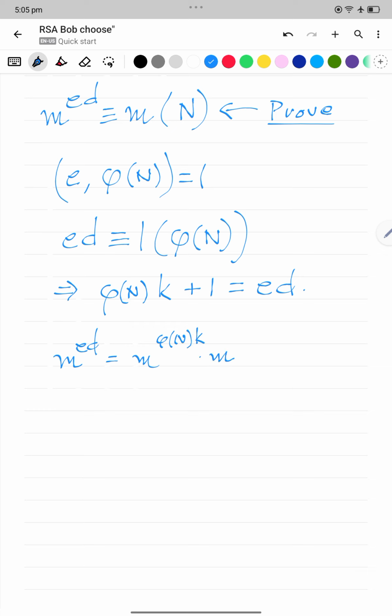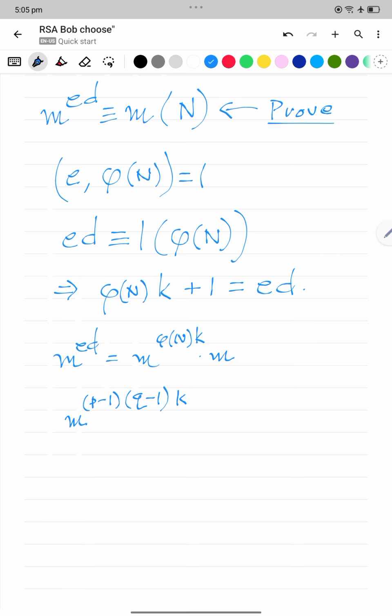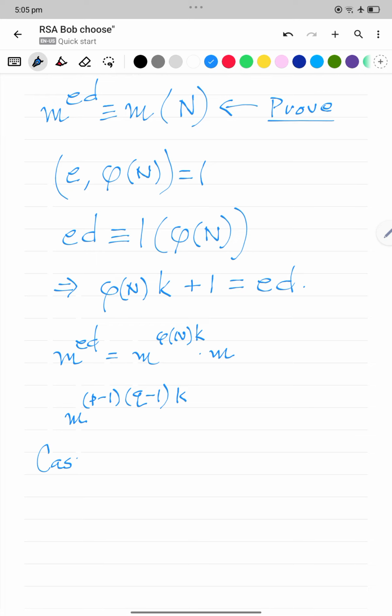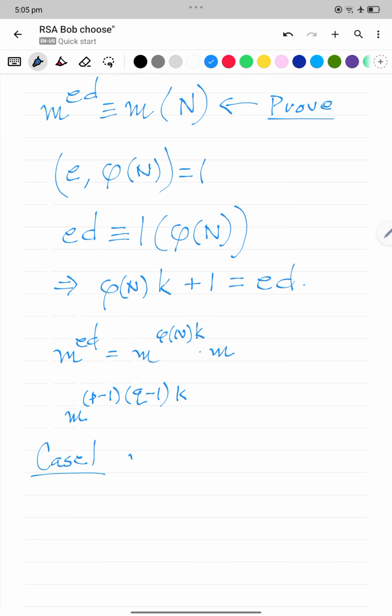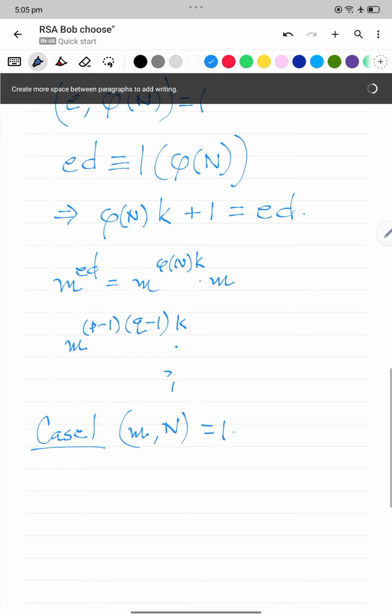Now phi n is p minus 1 times q minus 1, to the k. Let us consider two cases. Case 1: m happens to be co-prime to n. In that case it is co-prime to p and also to q, because n is pq.